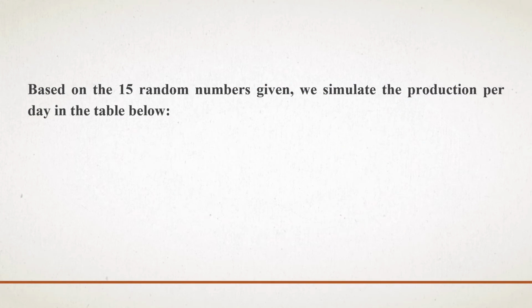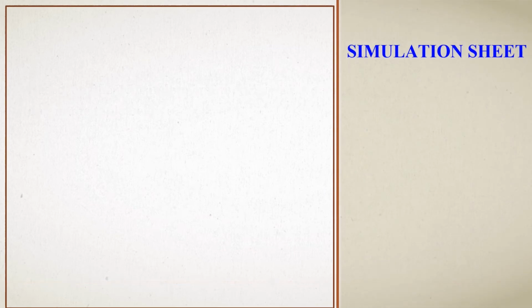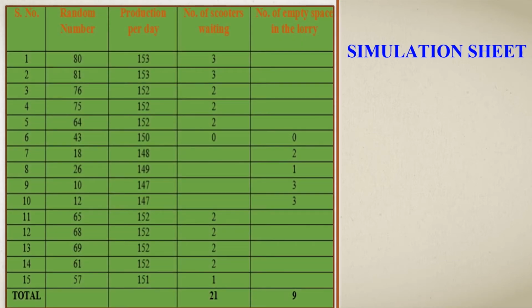Next up, based on the 15 random numbers given in the question, we are going to simulate the production per day as the table shows below. For that, we have a simulation sheet like this. The simulation sheet contains attributes like serial number, random number, production per day, number of scooters waiting, and number of empty spaces in the lorry. The serial number indicates nothing but the number of days. So we have the production of 15 days, so the serial number is from 1 to 15.